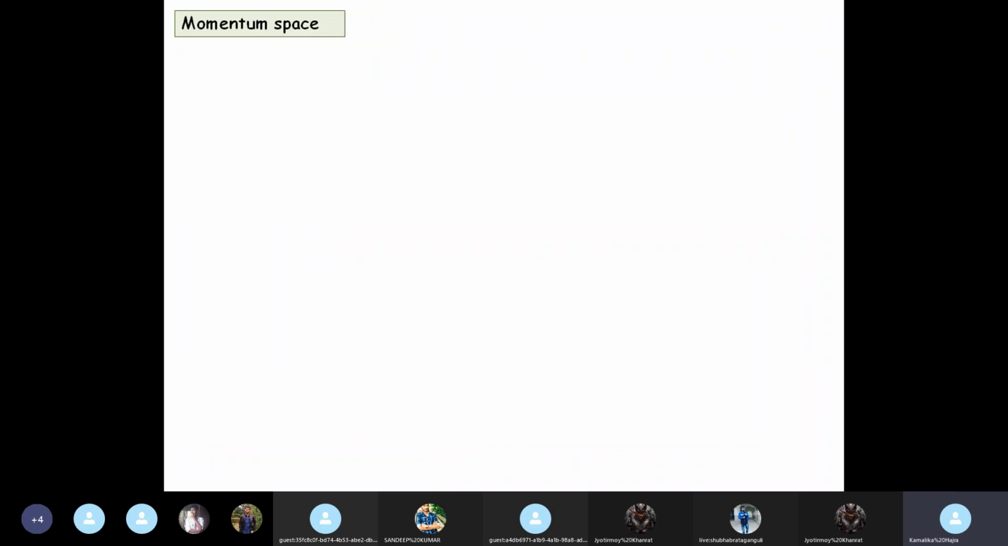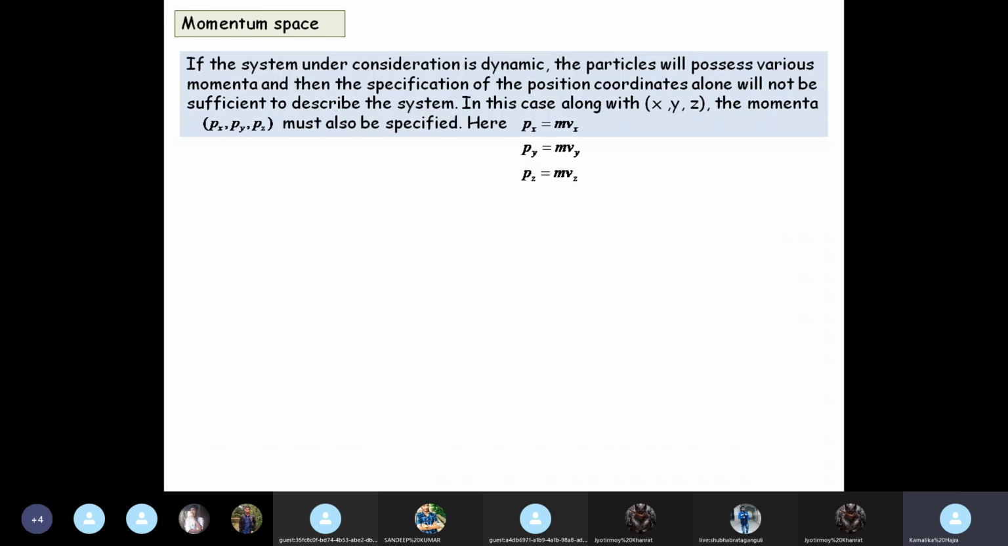Next we go to momentum space. Now momentum space you have come across a little bit while doing quantum mechanics, where we talked about the wave function in the position space, and then again derived the same thing in momentum space, right? So what is momentum space? Earlier we said the system is static. Now suppose the system that we are considering is a dynamic system. So the particles along with their positions will also have different velocities, and therefore they will all have certain momenta.